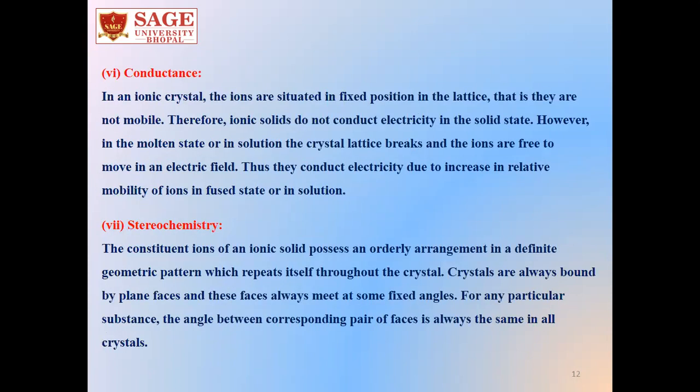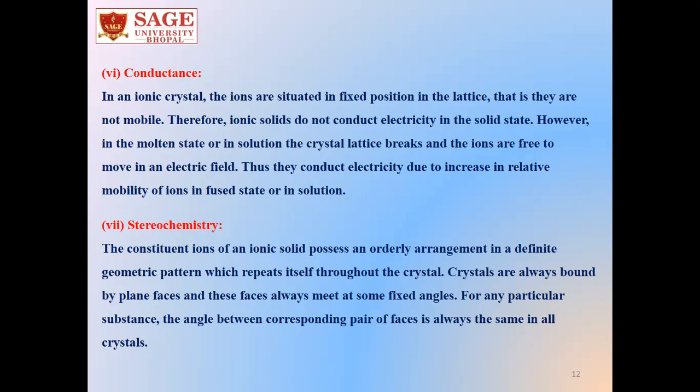What about conductance? In an ionic crystal, the ions are situated in fixed positions, so they are not mobile. And if the ions are not mobile, they cannot conduct any electricity in solid state. But when we melt them, that is, in the molten state or in the solution state, the crystal has been broken, and therefore the ions are now free to move in an electric field, and that is why they conduct electricity. So we can say the ionic compounds conduct electricity in fused state or in solution.